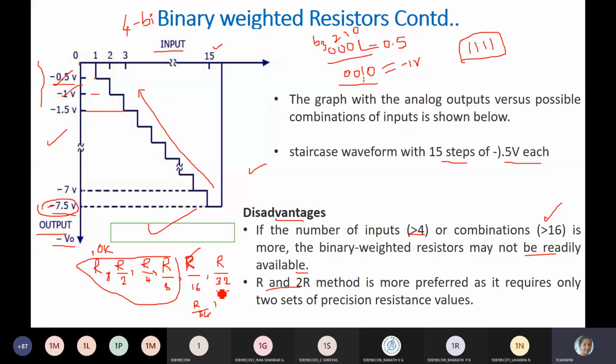So in order to avoid this problem, we go with the R2R ladder, or I can say R2R DAC. Here, instead of using so many resistance values, we use only two resistor values, R and 2R. If you take R as 10K, 2R will be 20K. So only 10K and 20K, two resistors, are required. We'll discuss the R2R ladder digital to analog converter in the next class.